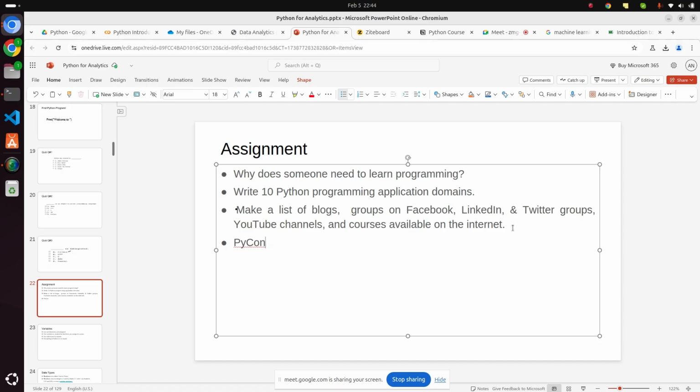You can network with some startup founders and people working in Python who have some experience in it. So there are chances you can build a good network there. PyCon is a conference related to Python. It happens every year, I think in Bangalore. I'm not sure, you can check on the internet, but I think it's a good one. You should attend that. That's what I will recommend.